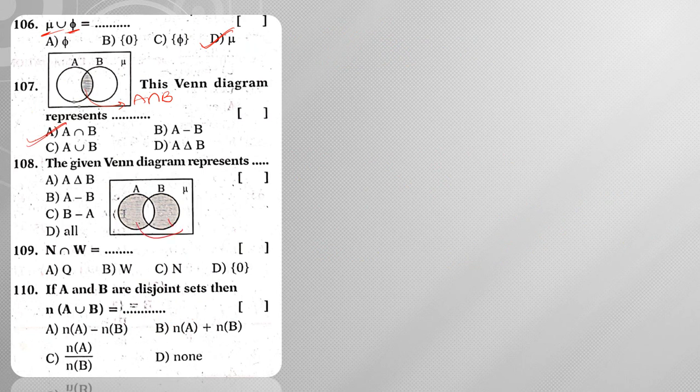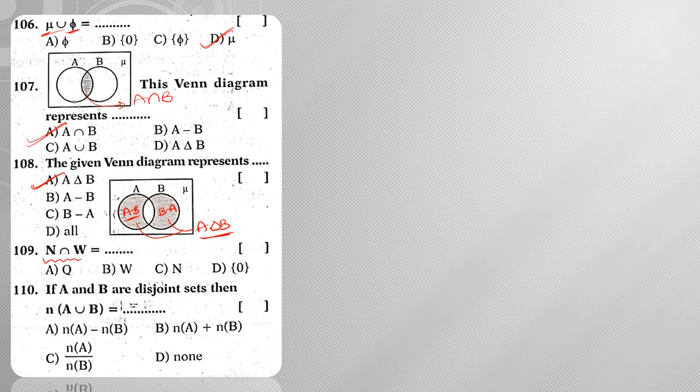Next, this particular part represents A delta B. This part represents A minus B, and this part represents B minus A. Okay, so the combination of A minus B and B minus A is nothing but A delta B.